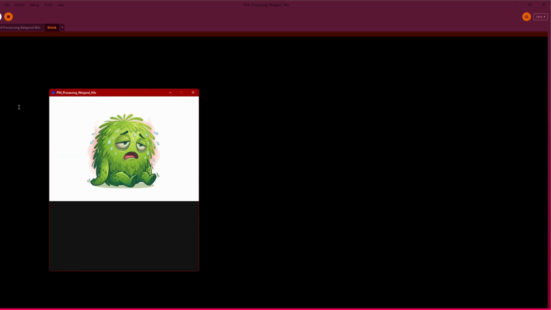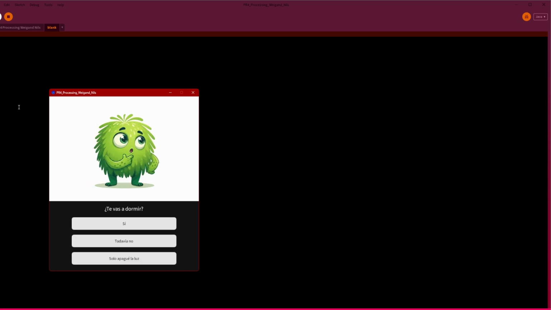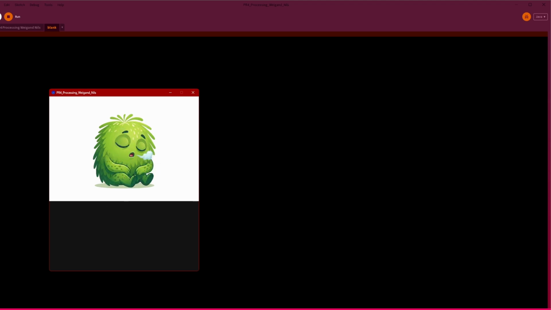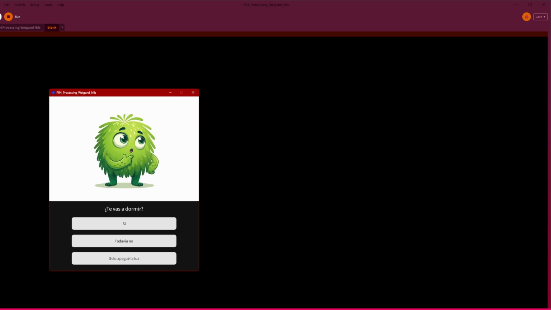So if we now do this during the day, we will see that the ardubicho is sleeping, but it will eventually wake up because it's not sleeping time. And you can see it's sweating because the temperature sensor is currently detecting over 40 degrees. Now going back to a nightly scenario, we can see that the ardubicho is sleeping, and as there's no light, it will also ask me whether I will go to sleep, as we have already seen.